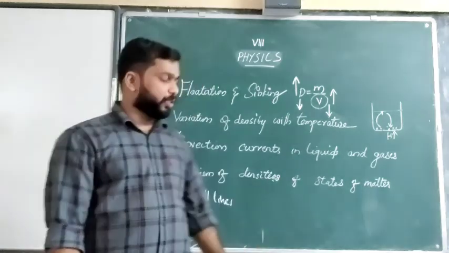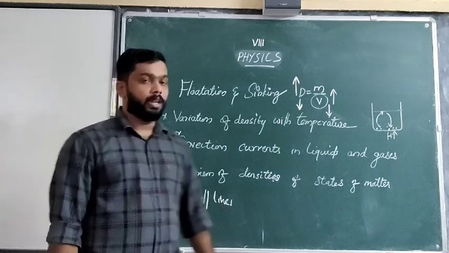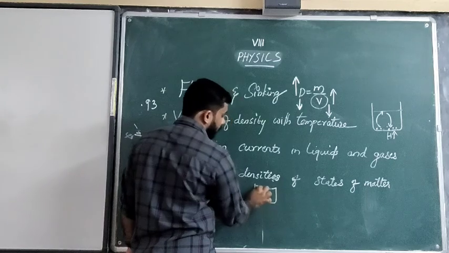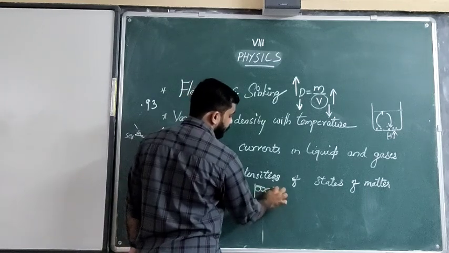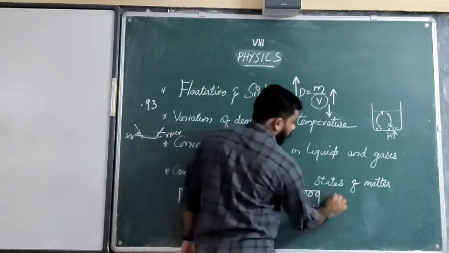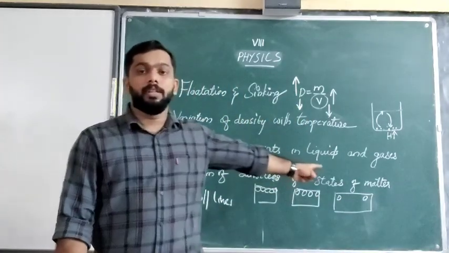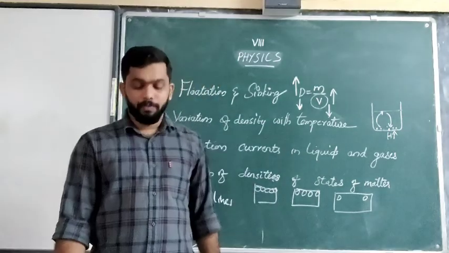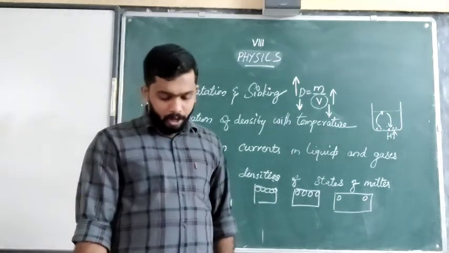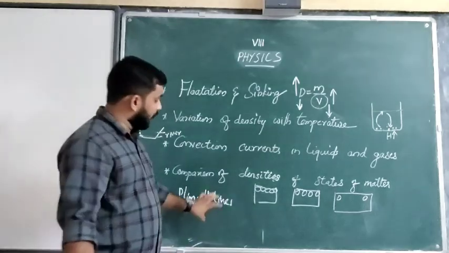Then the last portion of our chapter two is comparison of densities of states of matter. So when we are considering solids, the molecules are very tightly packed. And in liquids, compared with the solids, they are having a little more space. Gases, they are very far apart. So what is going to happen? In solids, intermolecular forces are stronger and intermolecular spaces are very small. Due to this, the molecules of solids are very closely packed.